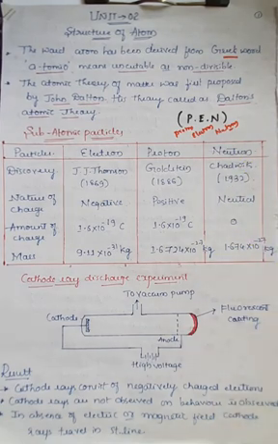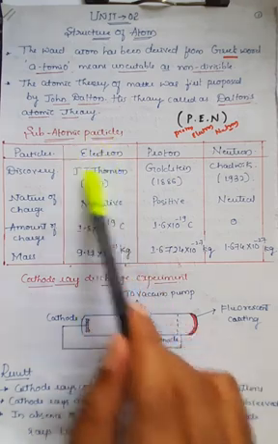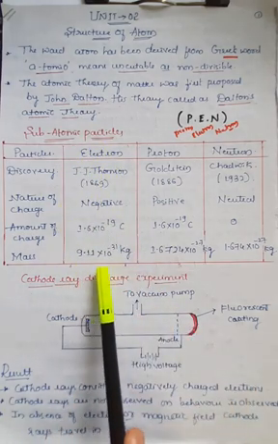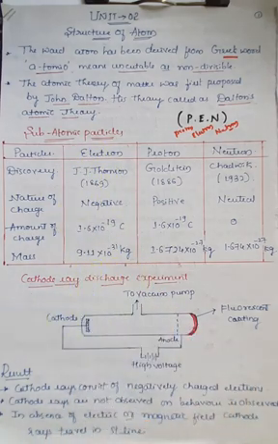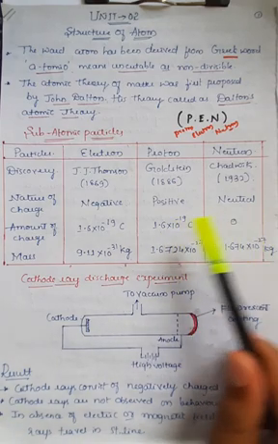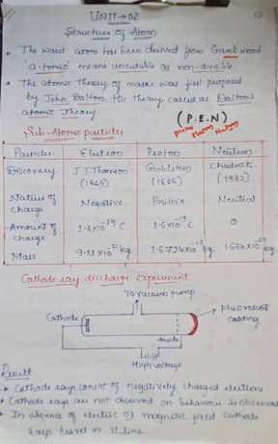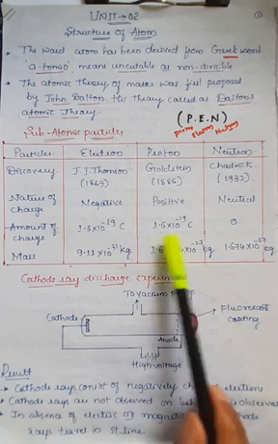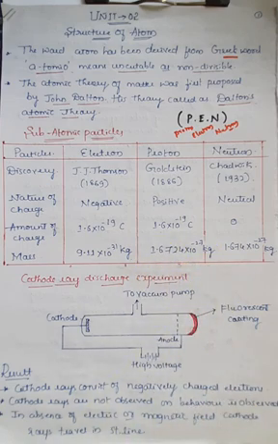But whenever you go for the mass, here if you observe, the mass of the electron is 9.11 into 10 raised to minus 31 kg, but the proton as well as the neutron have almost the same mass. The proton has 1.6724 into 10 raised to minus 27 kg, and the neutron has a mass of 1.674, similar to that of the proton, into 10 raised to minus 27 kg, right?